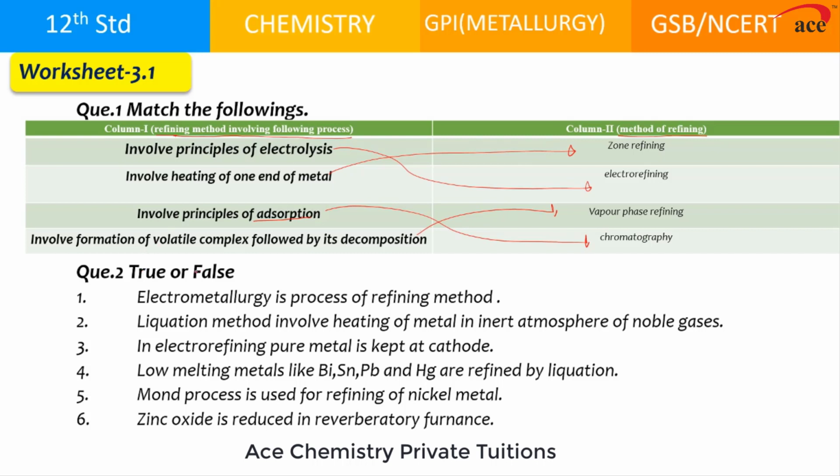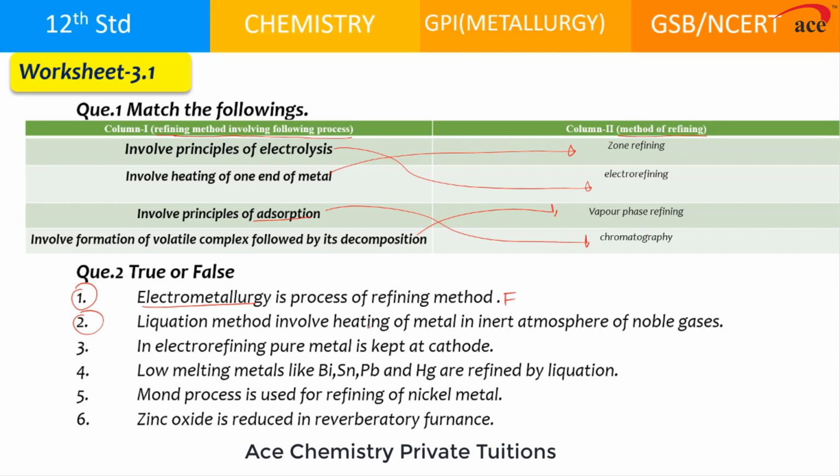Now let's check the answer of true and false. The very first statement, they are saying electrometallurgy is a process of refining method. So the statement is false, because electrometallurgy is the process of what? Extraction. It's not a refining method. Electro refining is the method of purification of the metal.